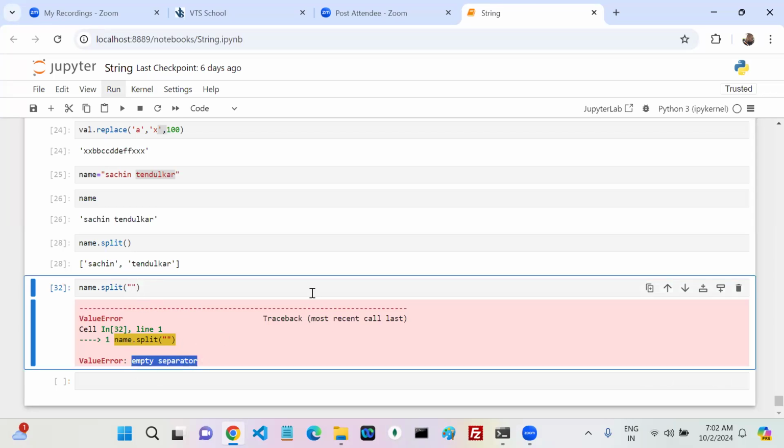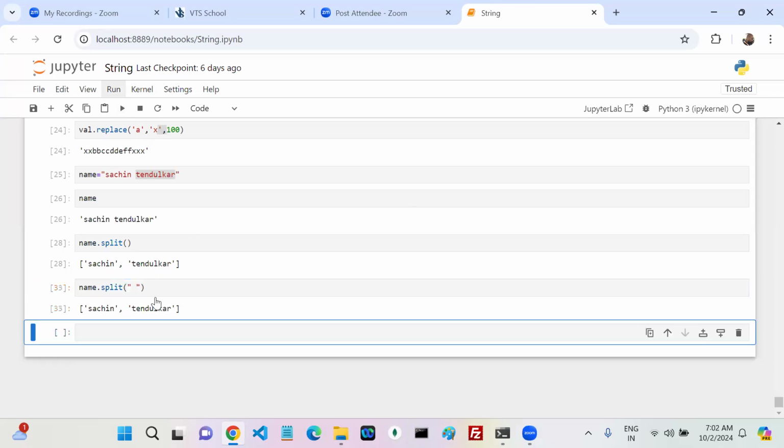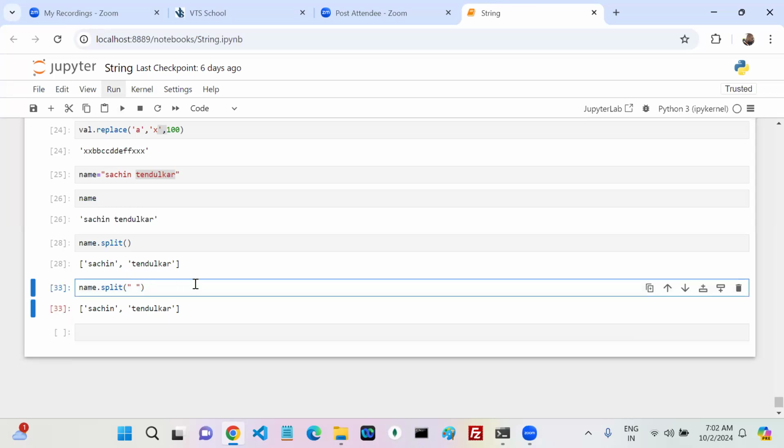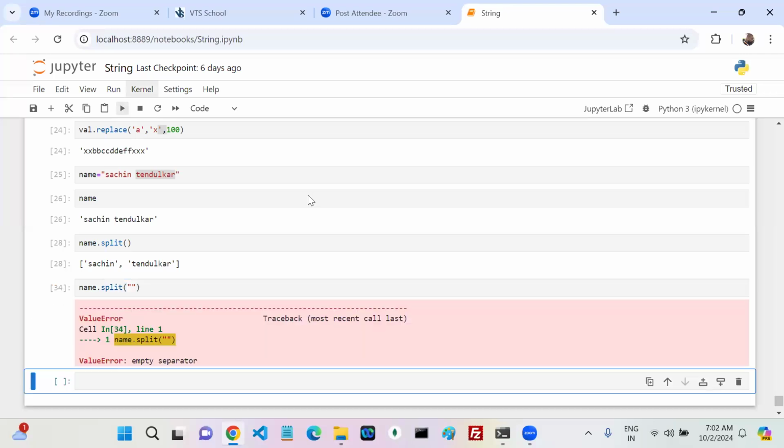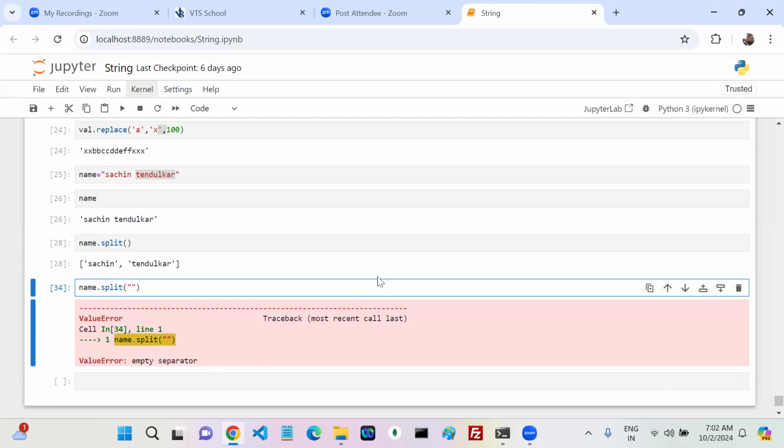Now can I give something like this? Will it work or not? It said a string, but I gave an empty string. Syntactically, is it valid or invalid? Whenever I give some space, now see how my name looks.